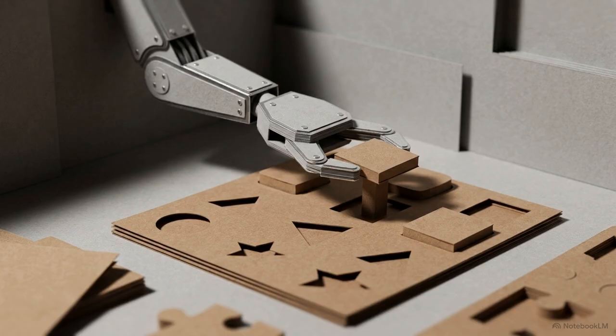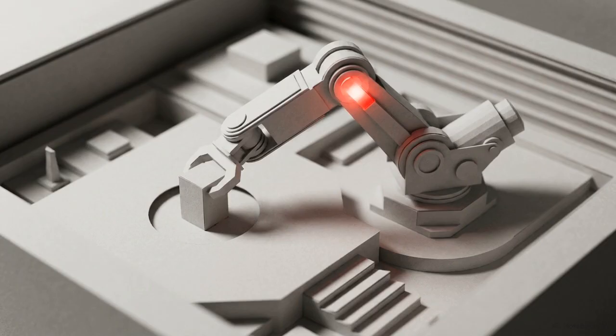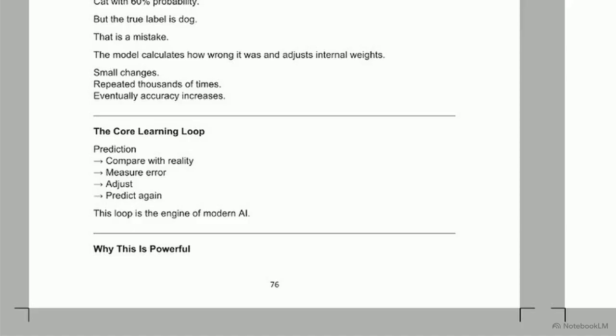When a system encounters a new problem, it does not instantly know the answer. It calculates a probability, and it makes a guess. Often, that guess is wrong. This text outlines the core learning loop. A machine makes a prediction, measures the exact mathematical error, and adjusts.